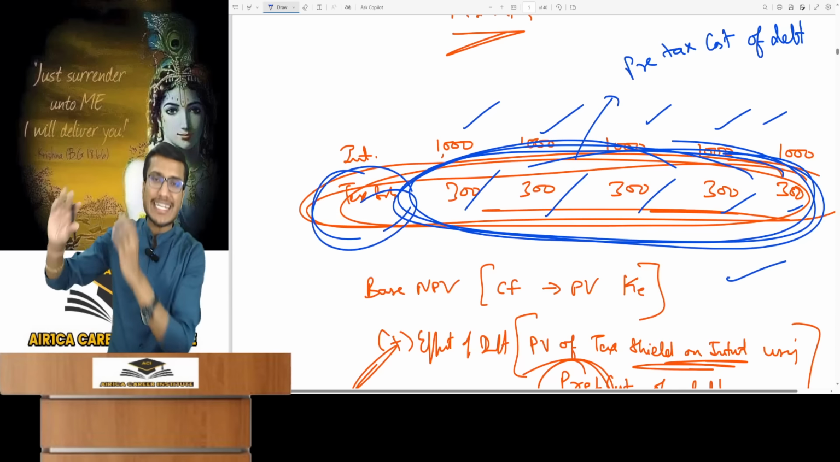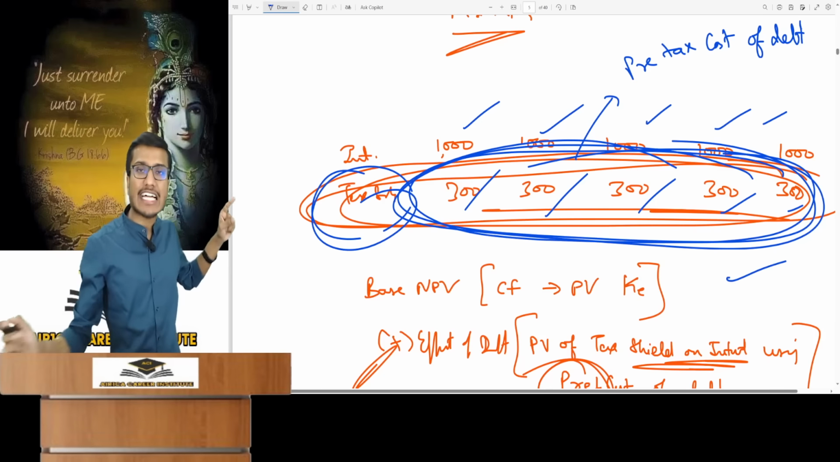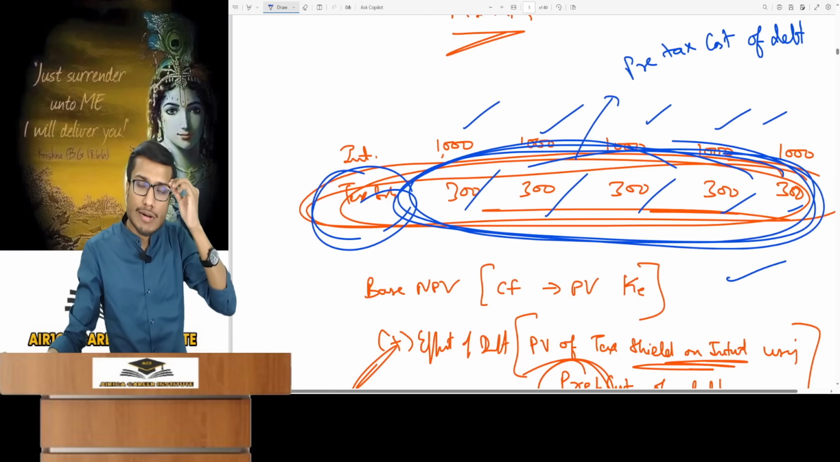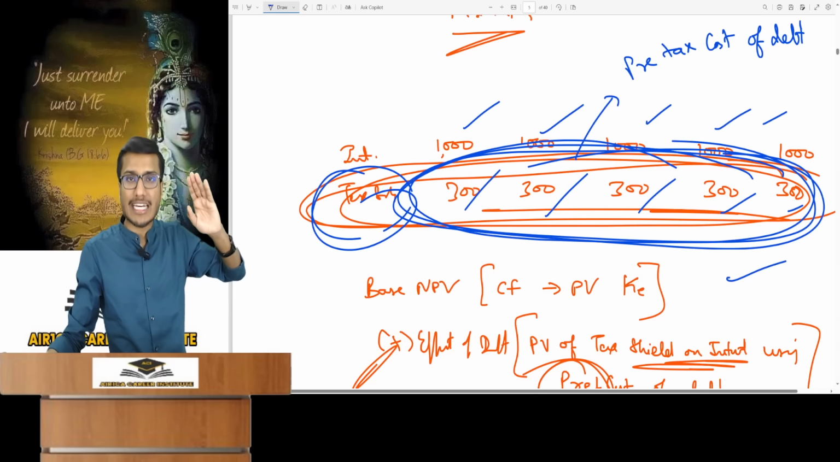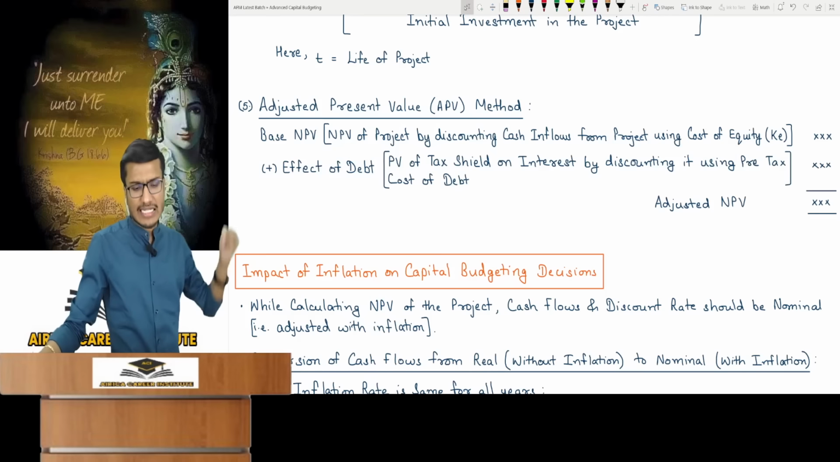Now you won't have tax on tax, right? Do you know what post tax means? Subtracting tax from it. Are we supposed to subtract tax from tax? It's a very basic fundamental. Tax is never deducted from tax, is it? So you will PV this with the pre-tax cost of the debt. Please remember, it's very simple.